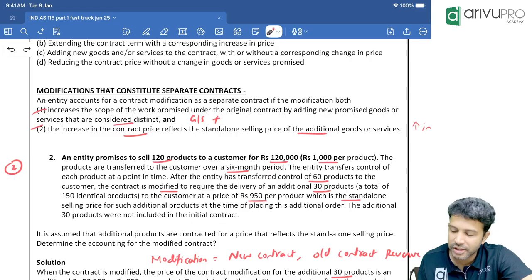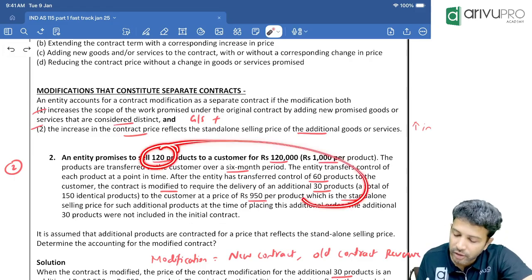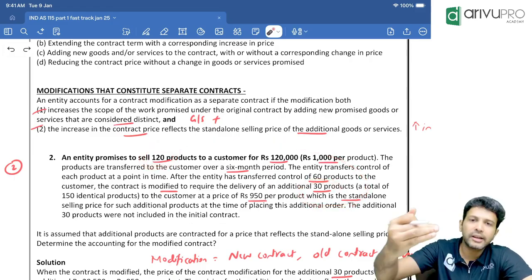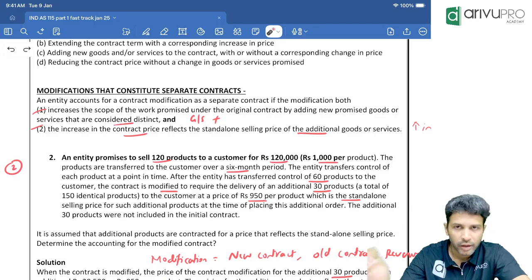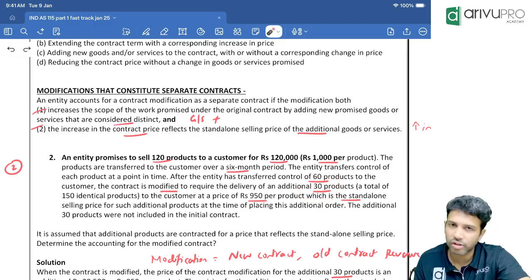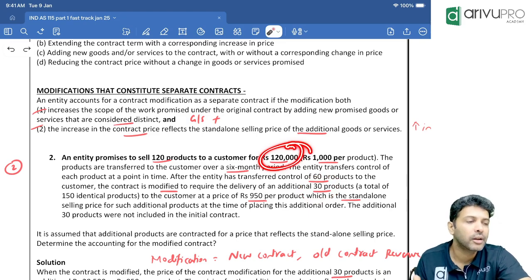How is the modification done? Now will you supply a total of 120 products or an additional 30? Now 30 goods have been added extra. So goods ka plus has happened. Okay. Now if the customer wants 30 more goods, that means we will sell for a total of 120 only, or we will collect more money.